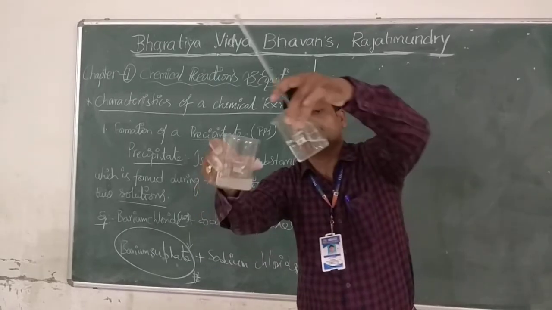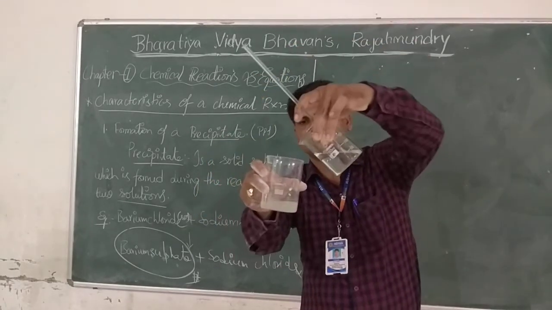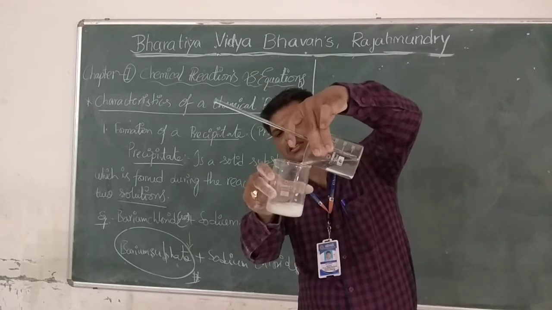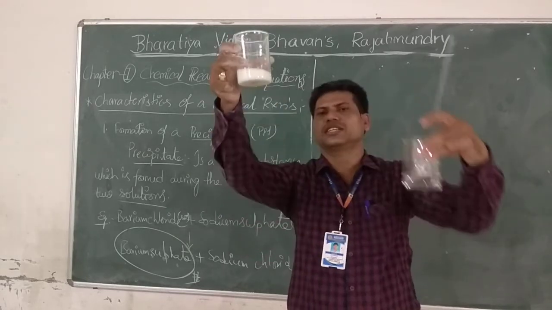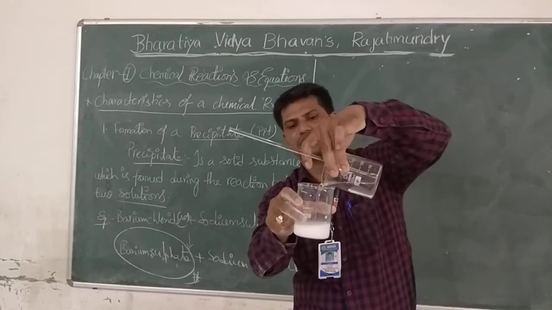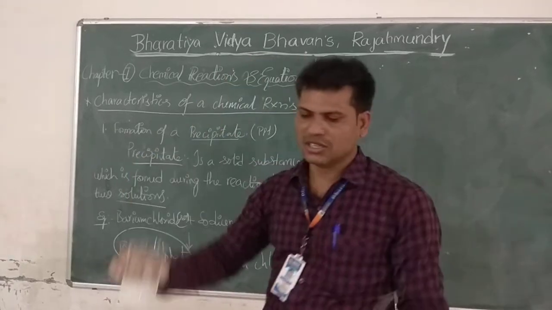Suddenly, observe, by pouring this sodium sulfate solution, I am pouring now this way. Suddenly it changed. See, precipitate came. This is known as precipitate. We will observe after some time.